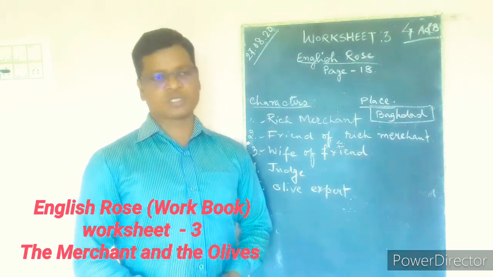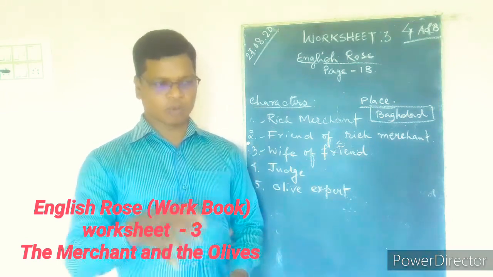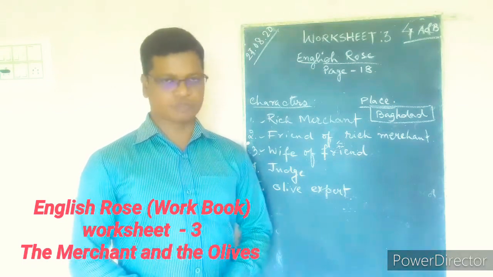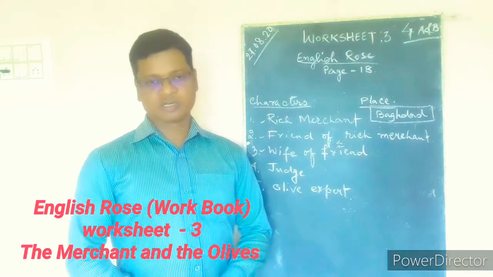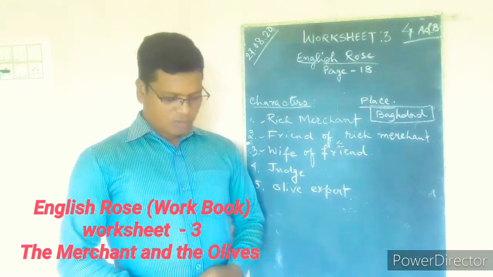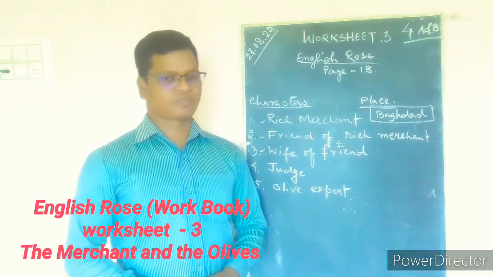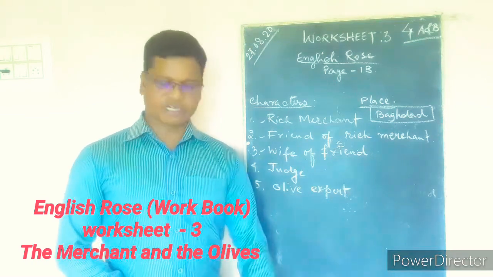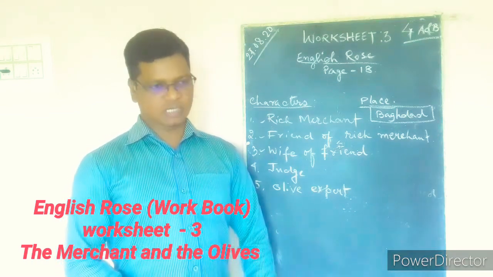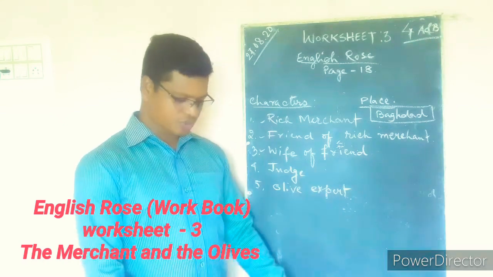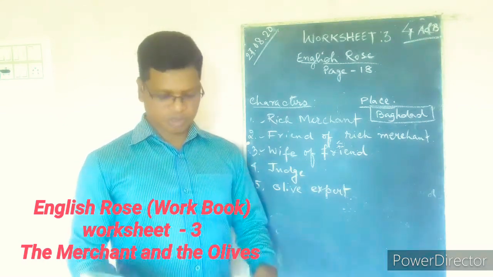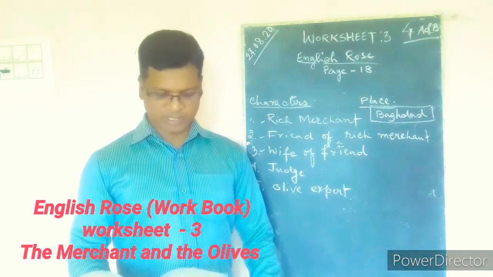And the merchant was asked to bring the jar of olives with him. Both of them were called, his friend as well as the merchant. Then when the judge understood the real fact, his friend was punished, and the merchant got back all his gold coins. So this is the story. So let us read from page number 18.